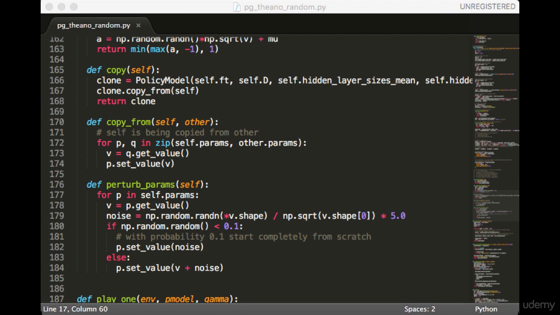We can use the useful functions getValue and setValue to get the numerical values of each parameter. Next, we have the perturbParams function. This is what will help us do the hill climbing. So what we do is, we loop through each param, and then with probability 0.1, we just assign a new random setting to the param. Otherwise, we take the current param and add some noise to it.